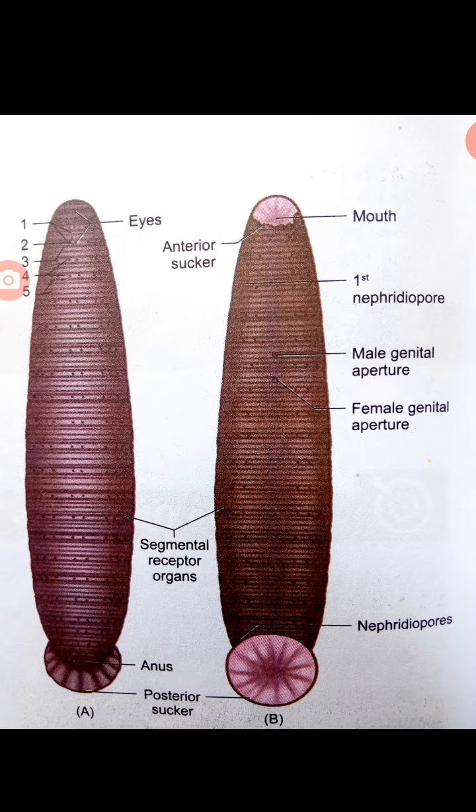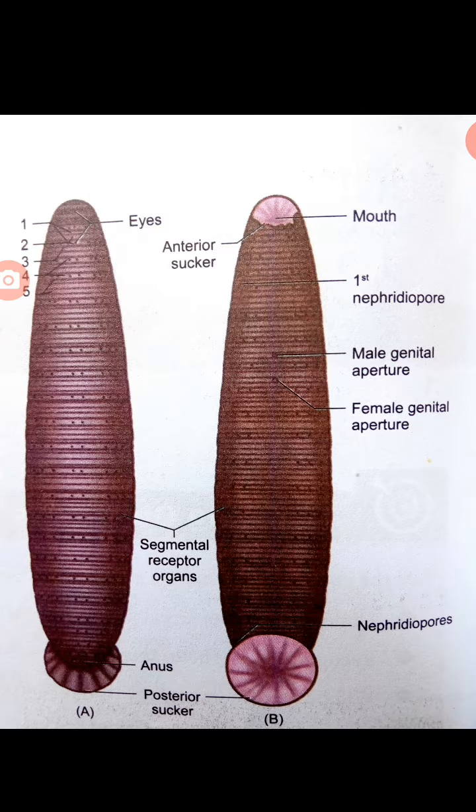External apertures. First one, the mouth. It is located in the middle of the anterior sucker. The anus is a small aperture that opens on the mid dorsal side of the 26th segment. Nephridiopores: you know that the nephron is the structural and functional unit of the excretory system. So the nephridiopore, the excretory pore, opens to the exterior by 17 pairs of nephridiopores. They lie ventrally on the last annulus of each segment from 6 to 22.